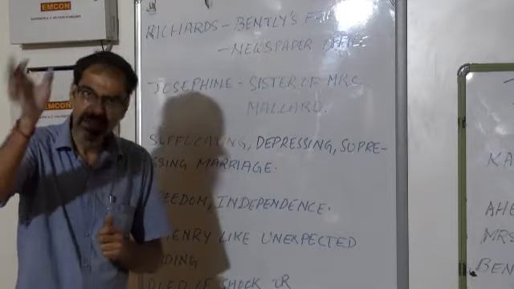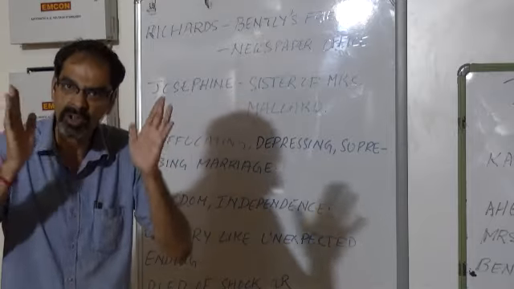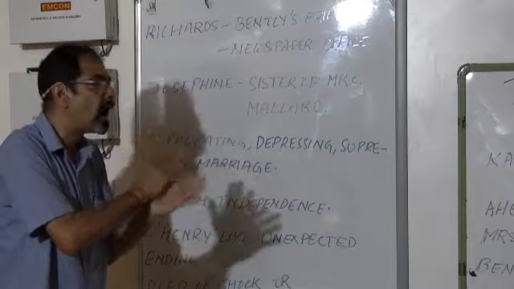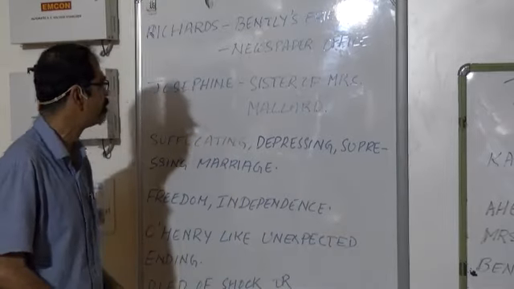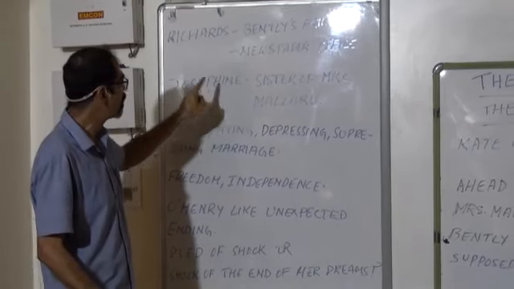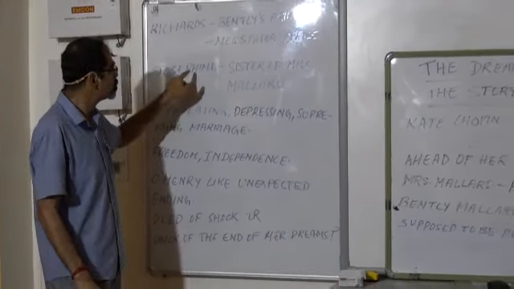After getting the confirmation that this news was true and authentic, Richards came back to the house of Mrs. Mallard, and Richards passed on this news to Josephine. Josephine was the sister of Mrs. Mallard.